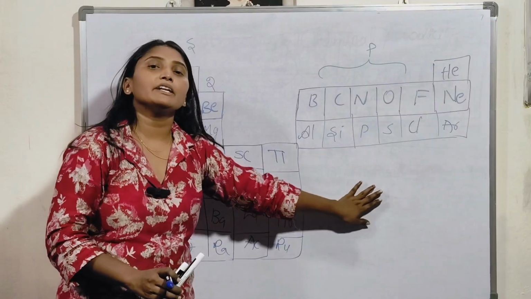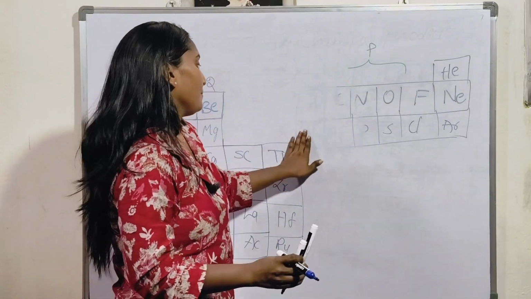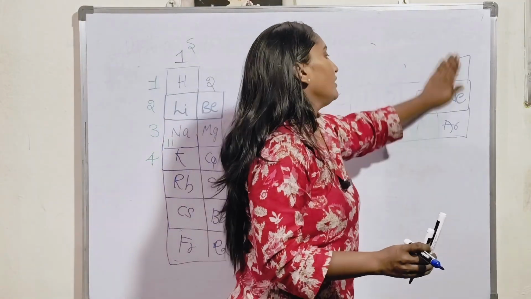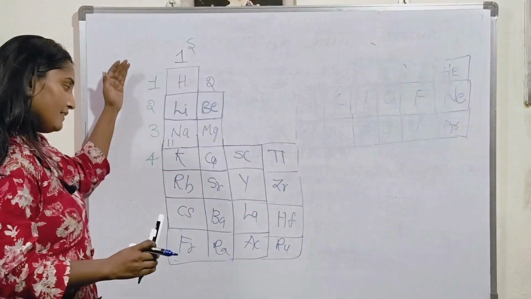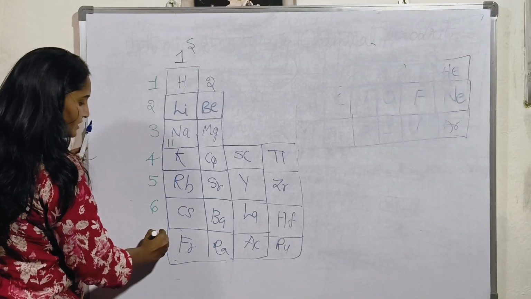And in the middle, there are many d block elements present. You don't look at it. Okay, I'll rub it. Okay, if you see, these are the d block elements, right? And this is the 5th period, 6th period, 7th period.